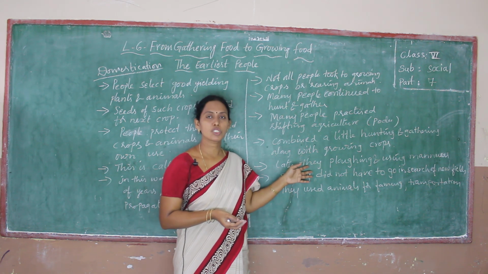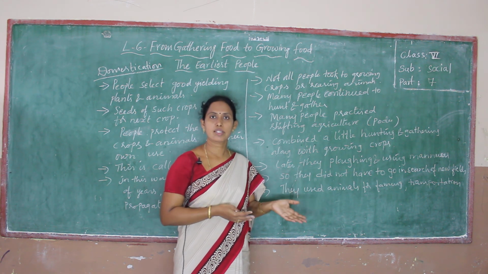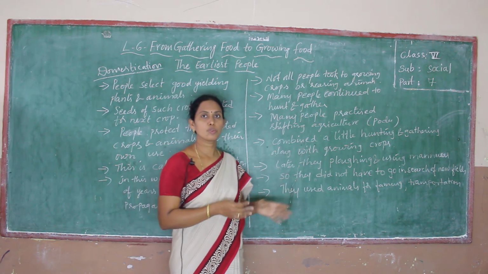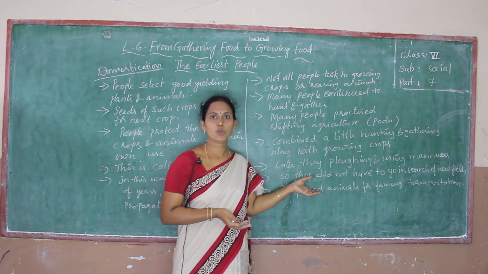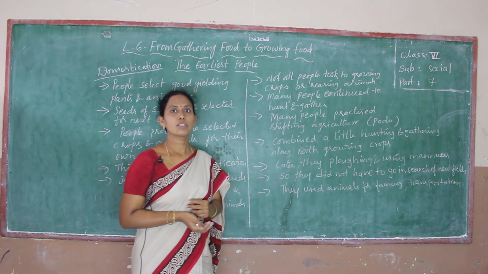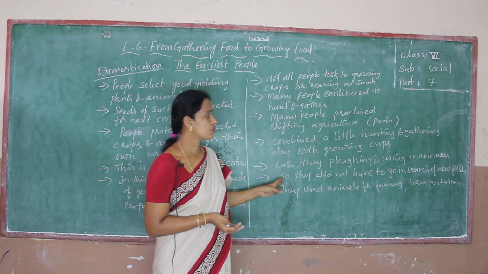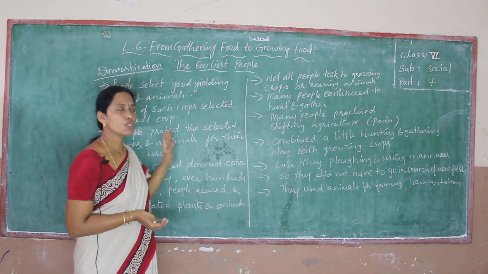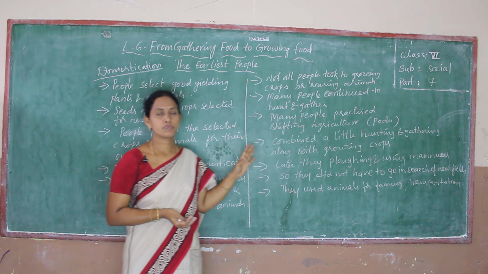What transportation means: to go from one place to another place, they want transportation. And if they want to sell crops or animal products, they want transportation. So they used animals for ploughing in the fields and for transportation also. In this way, the earliest people domesticated crops and animals for their needs.